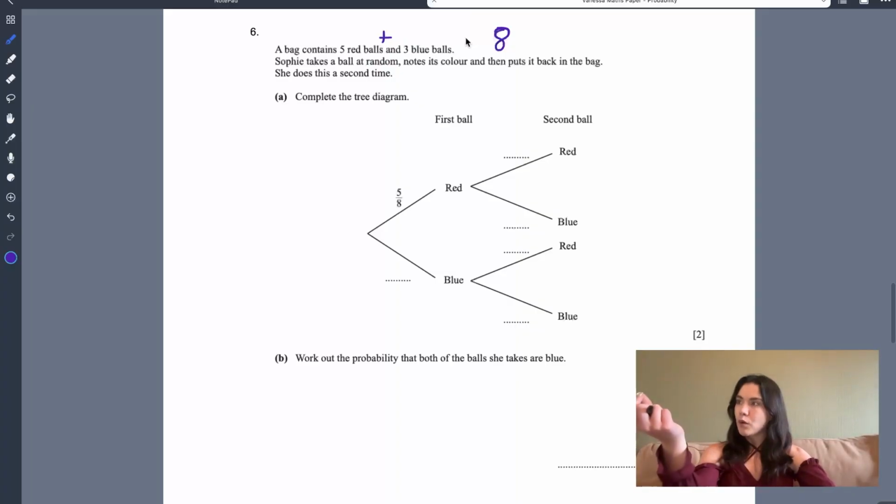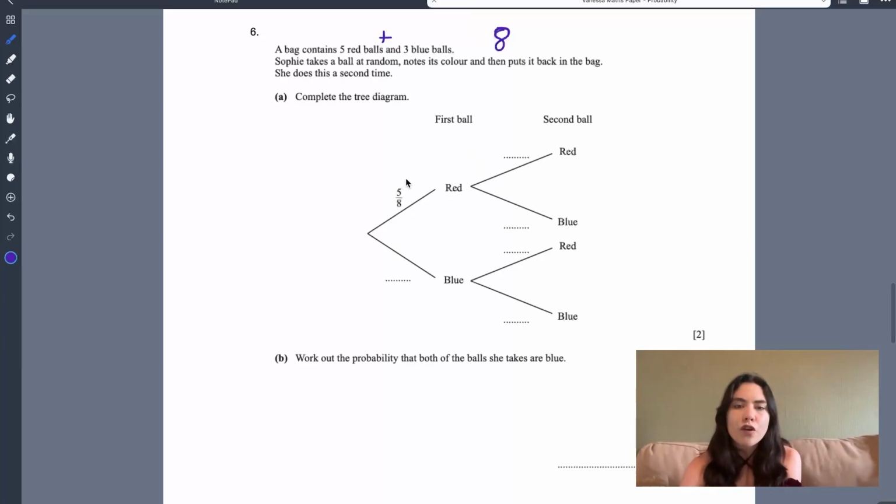She's looking at the ball, putting it back, looking at the ball, putting it back. 2 events. Okay, let's just keep that in the back of our minds. Now it asked us to complete this tree diagram. Now I have not covered tree diagrams before, which is why I'm specifically looking at this question, because I'd like to help you with tree diagrams.